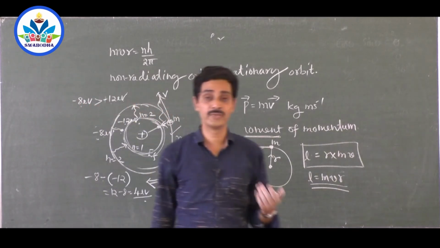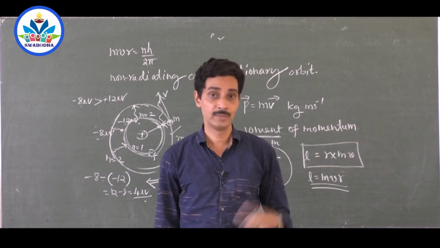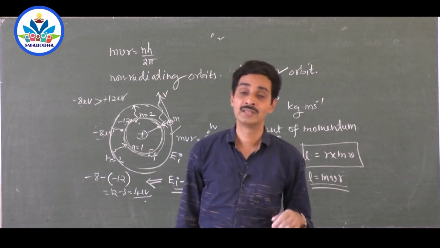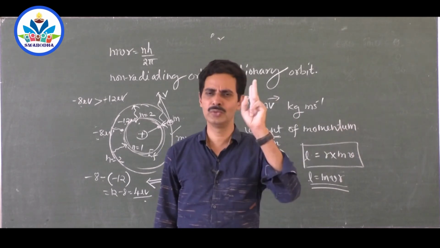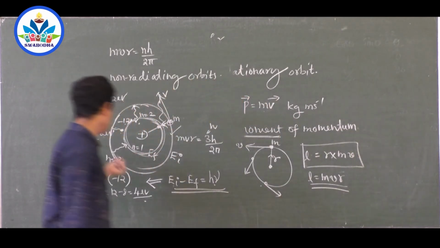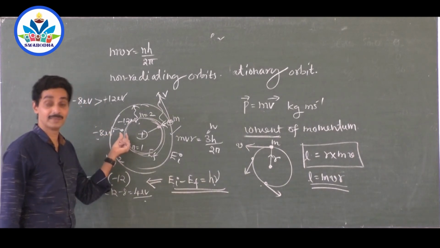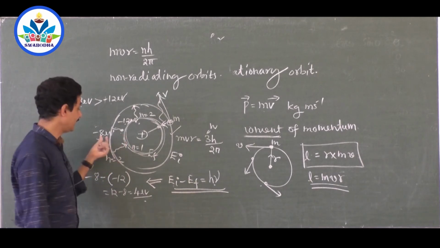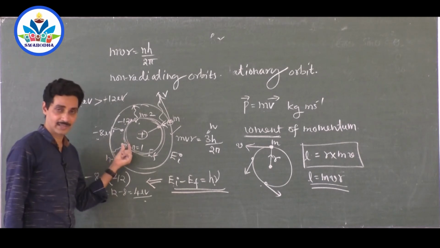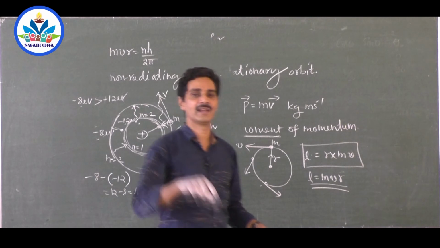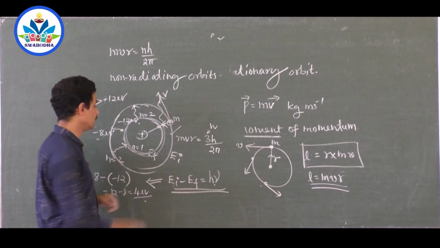If you travel only for 50 kilometers, you won't reach another city. It is a very dangerous condition. You will be somewhere in between, and thieves may attack you. So either you have to be in this town or that town. Only two options. Similarly, if an electron loses energy, it goes to another non-radiating orbit, maybe of lesser energy, whatever it is. So when the electron loses energy, it jumps from one non-radiating orbit to another non-radiating orbit, and it is safe there. Maybe its energy is less, but it is not allowed to go to the nucleus.